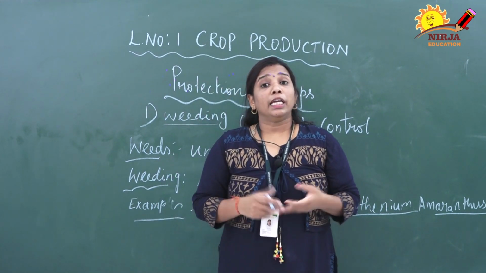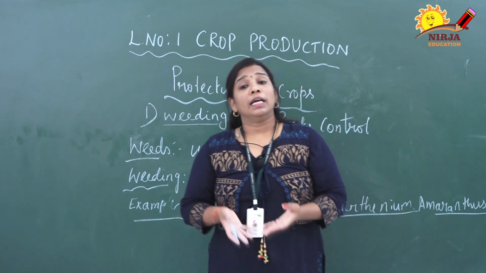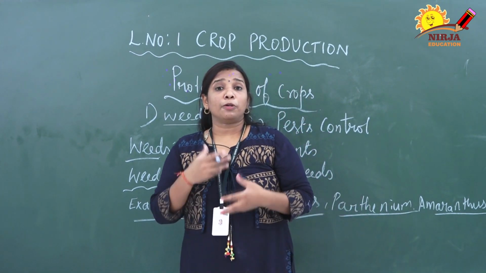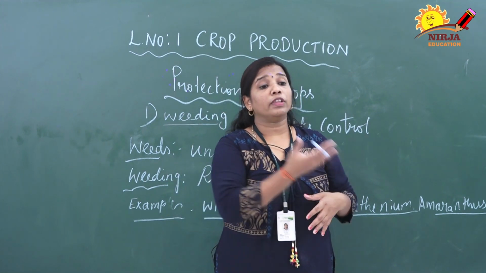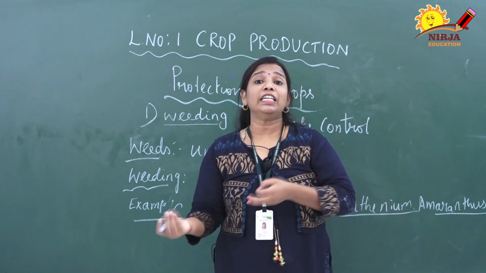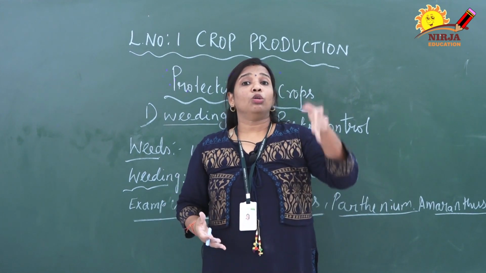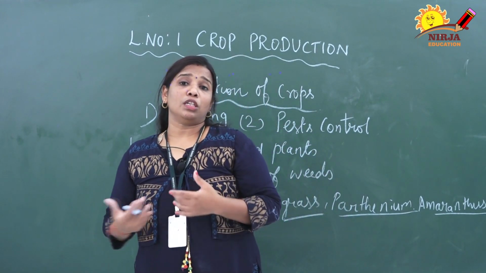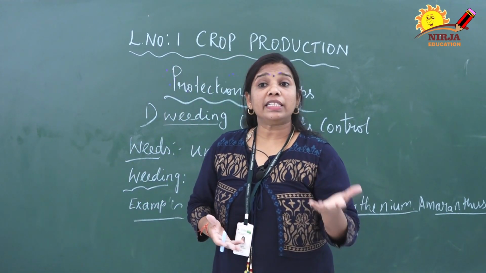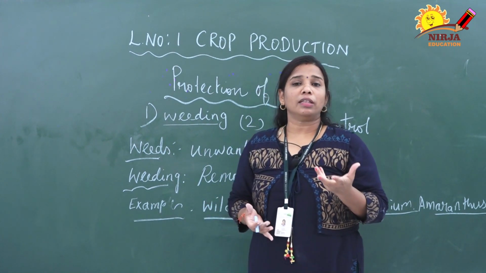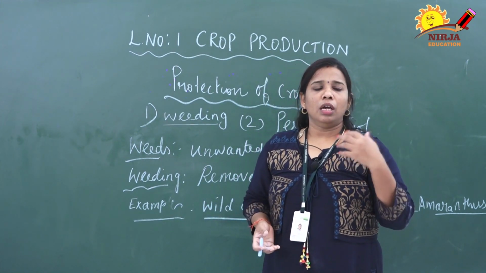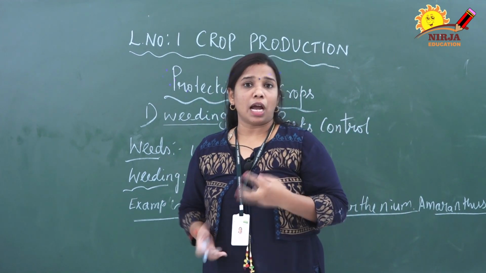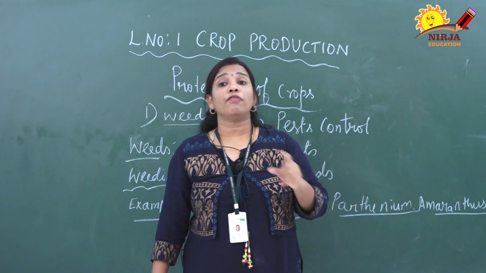The third one is, they may produce some toxic substances that interfere with the growth of the crop plant. Certain weeds produce toxic substances, so if they grow along with the crop plant, the toxic substances can interfere with the crop. Due to that, the growth of the crops will be reduced, and it will affect the harvesting also. The next one is, weeds attract pests. Pests are pathogens, insects or rodents. So the weeds attract the pests and spread diseases with the help of these pests.